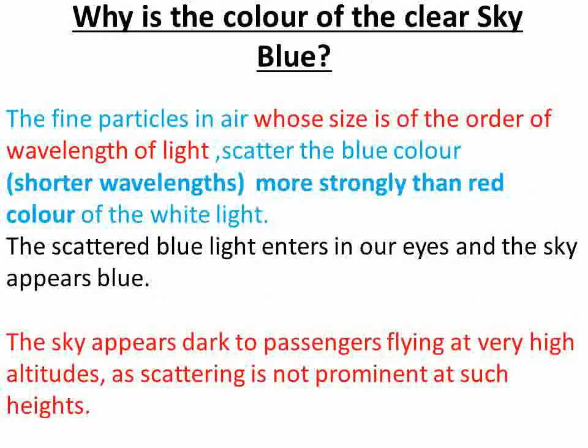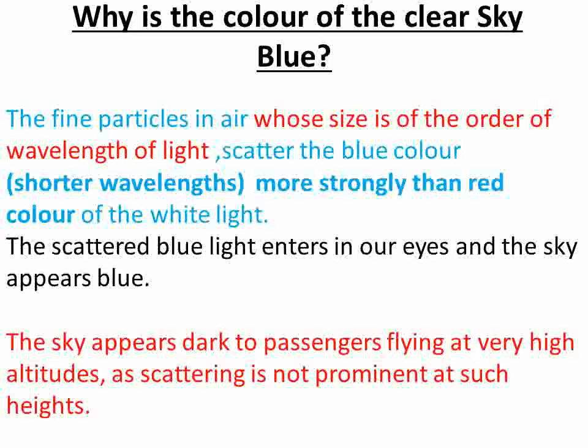Why is the color of the clear sky blue? The fine particles in air whose size is of the order of the wavelength of light. That is the condition here: the size of particles is approximately equal to, or nearby, the wavelength of light.